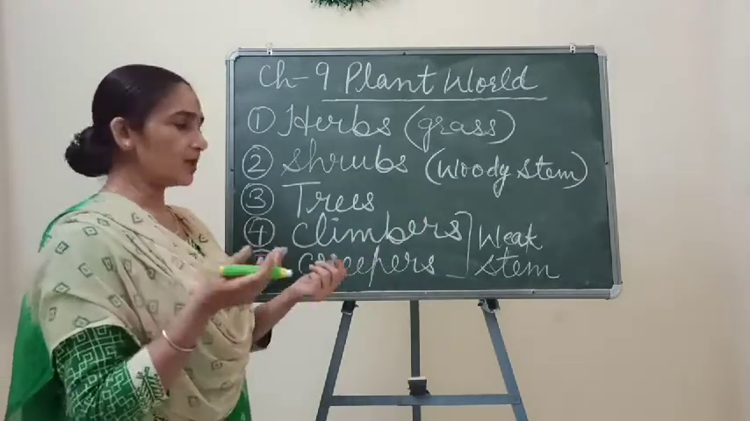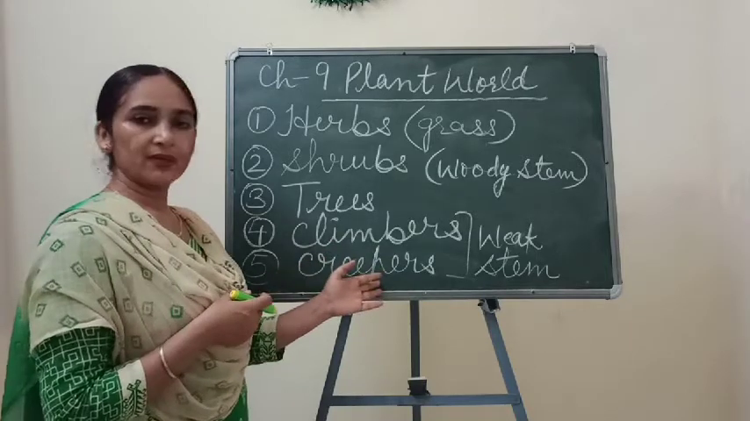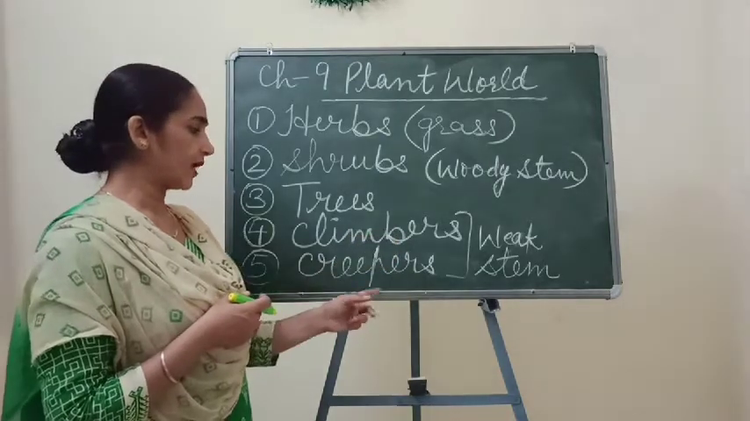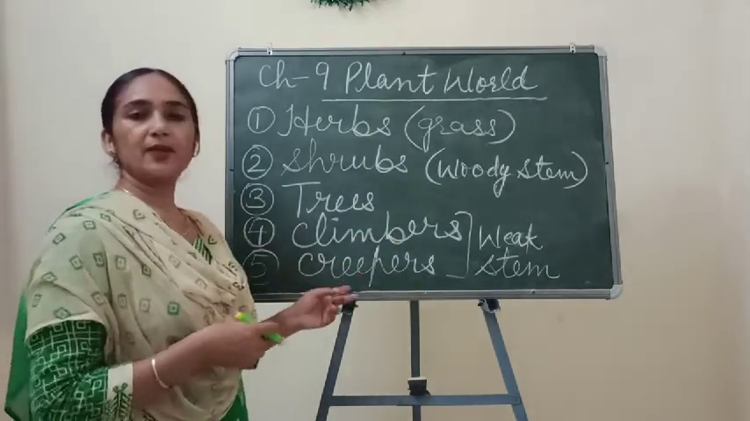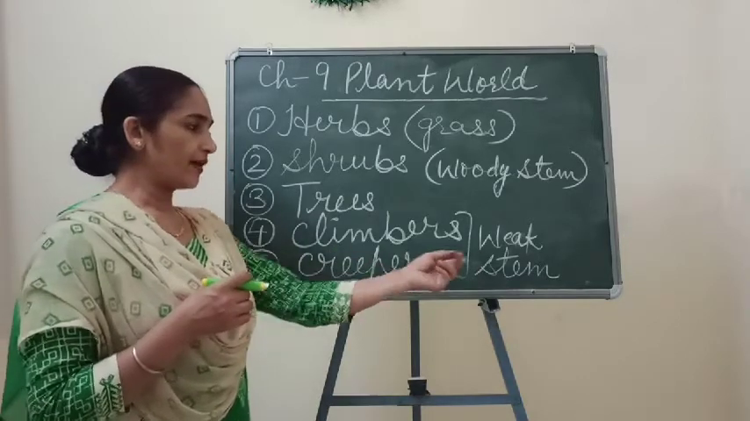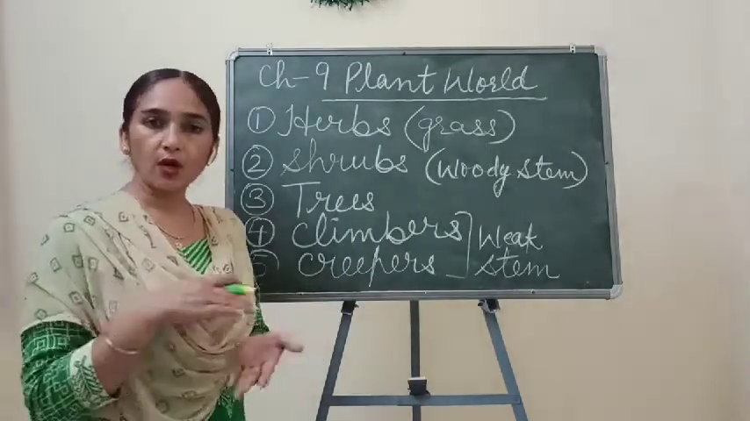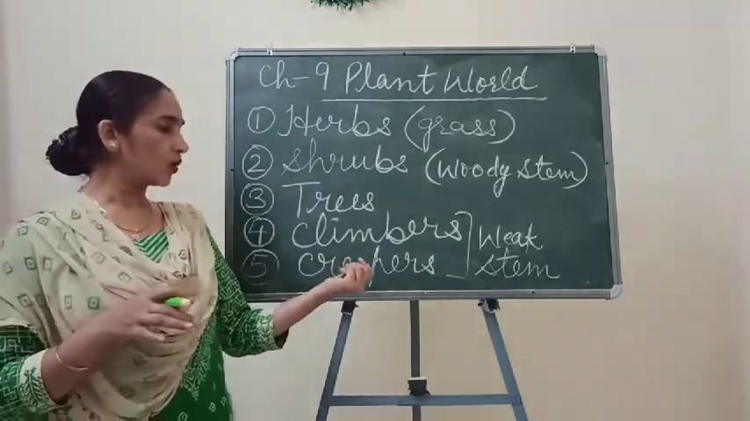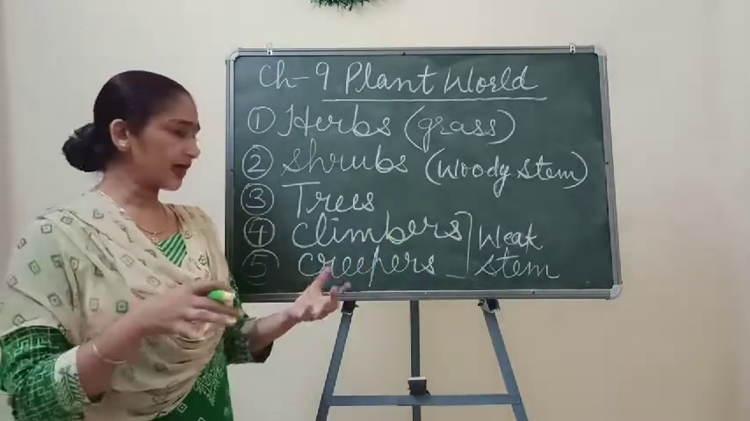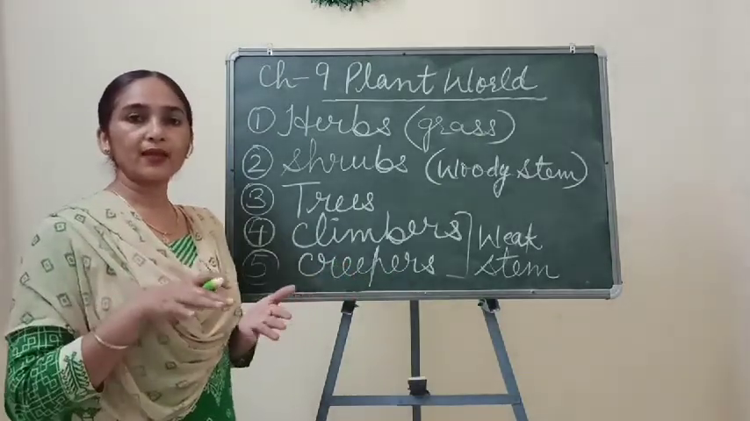The best example of climbers is the money plant. You can see a money plant anywhere. Grape vine can also be taken as an example of climbers. Now if we talk about creepers, these are also plants having a weak stem, but they always grow on the surface of the ground. They can't grow on some object like climbers.